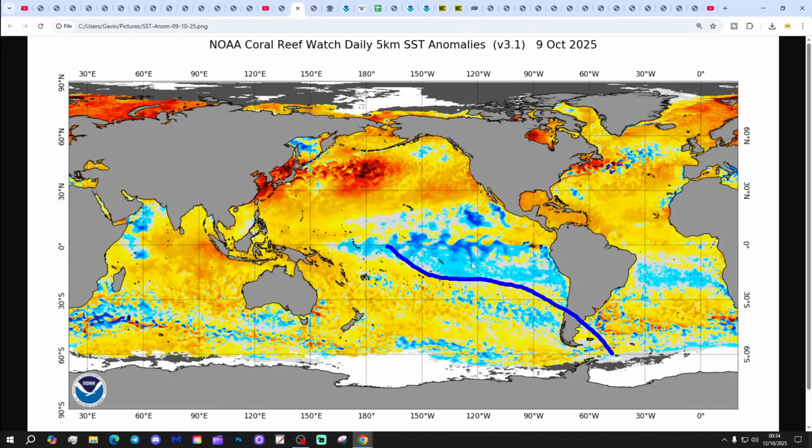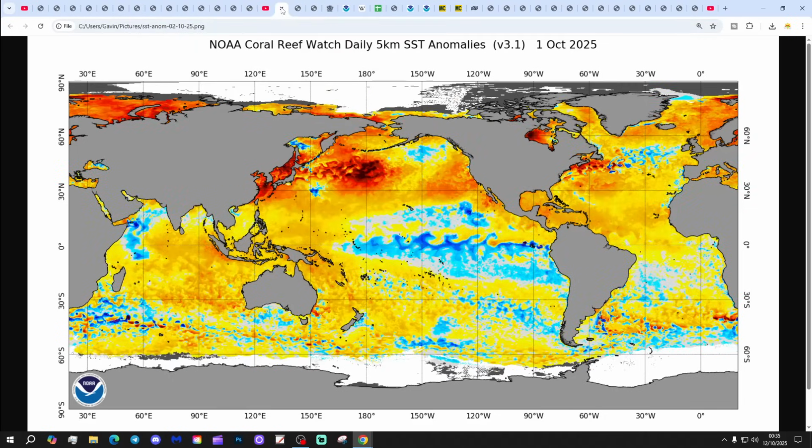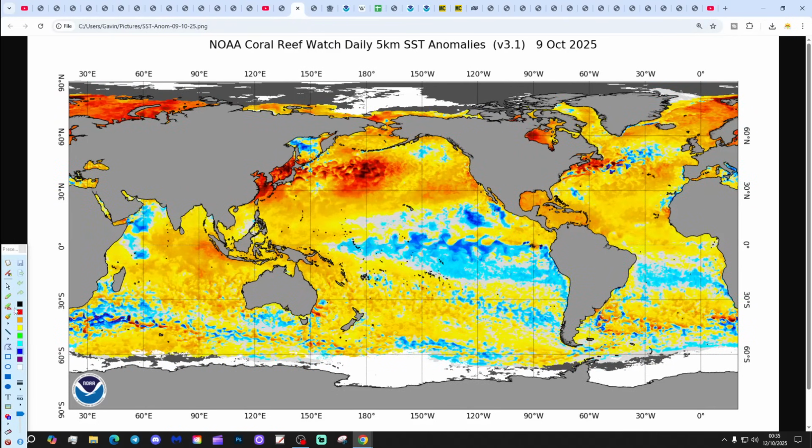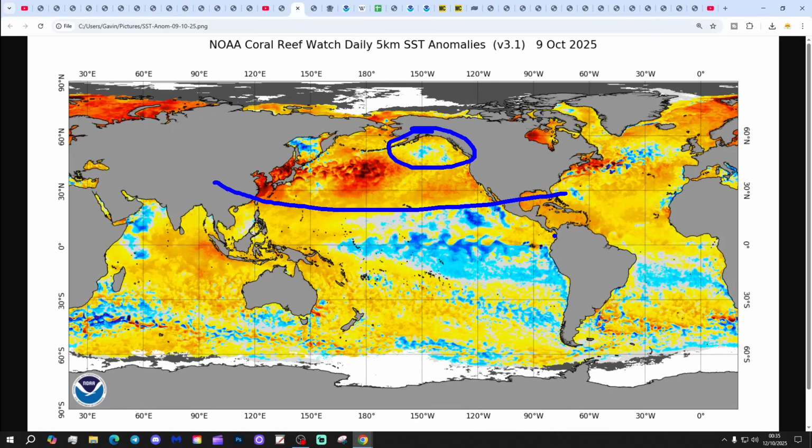event. Going northwards into the northern Pacific, again, that's how things were looking last week. This is the latest. So this slightly cooler than average area in the extreme northeastern Pacific has probably shrunk a little bit. Otherwise, looking pretty warm there in the northern portion of the Pacific Ocean.